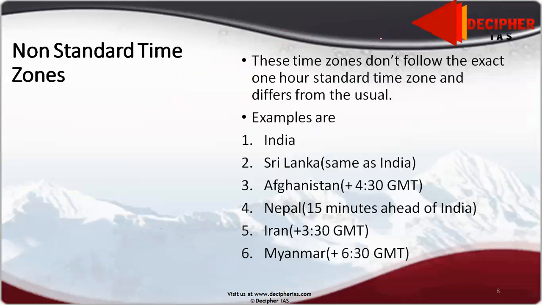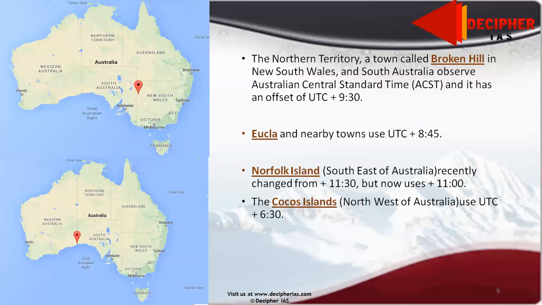Now moving forward, what do you mean by non-standard time? I have already told you about the non-standard time zones, which are not integral or which are in fractions. Suppose India 5:30. Sri Lanka same as India. Afghanistan has 4:30 GMT. You know Afghanistan is west of India. Obviously, it will be 1 hour something behind. 1 hour, half hour. It is dependent upon Afghanistan, but it will be behind India. Nepal is 15 minutes ahead of India. Iran is 2 hours behind India, and Myanmar, because it is east of India, it is 1 hour ahead of India.